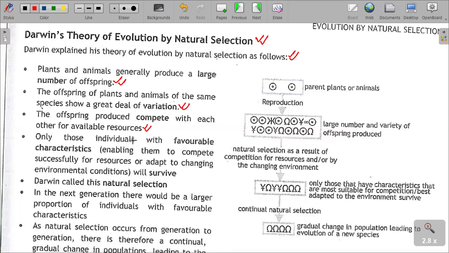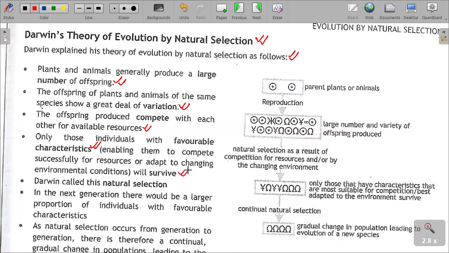Competition does exist in organisms when they are in their natural environment. Competition for resources is inevitable. Only those individuals with favorable characteristics enabling them to compete successfully for resources or adapt to changing environmental conditions will survive.